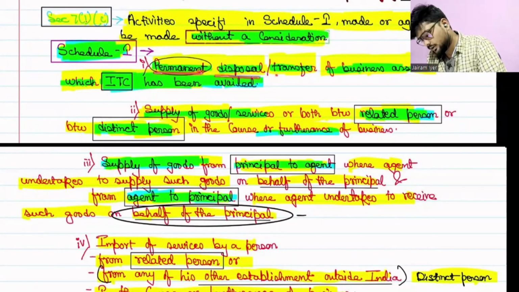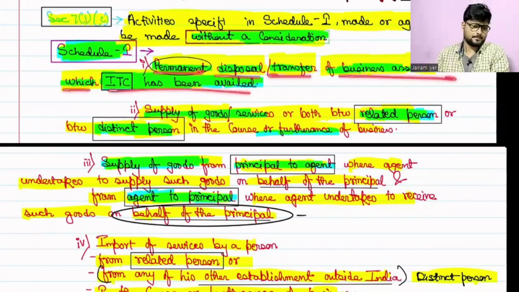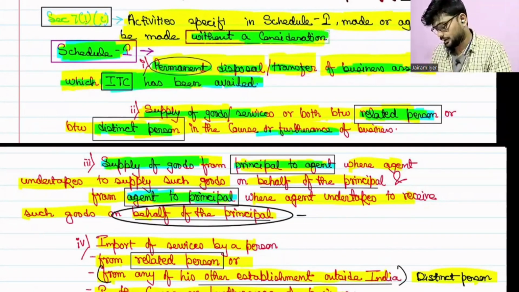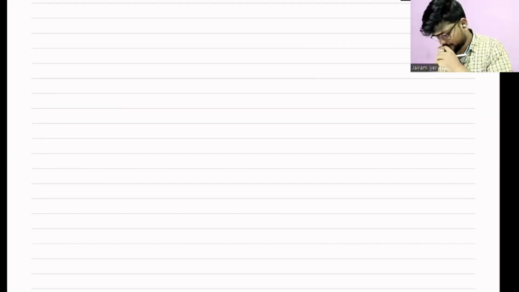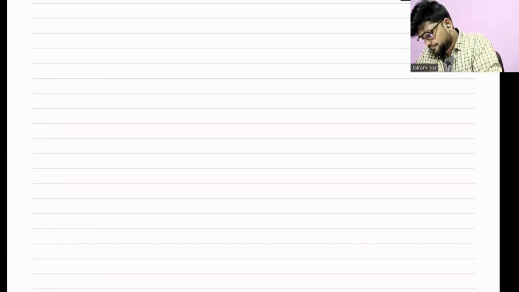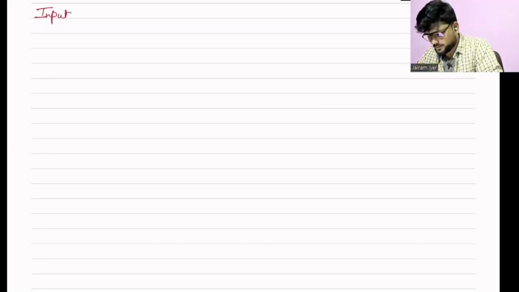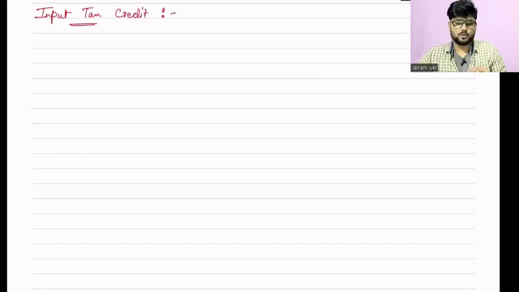of business asset on which ITC has been availed. Okay, so to understand this point, we first have to understand how this input tax credit works. If you remember, in the first session as well we discussed this, but today I'll try to go a bit deeper. Input tax. We are going to learn how this mechanism works. After this, we'll go back to entry 1. There we'll get the idea why they are actually saying this.